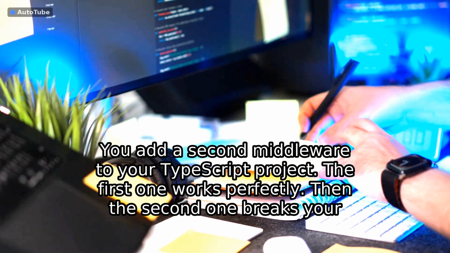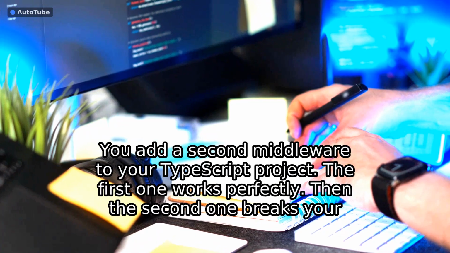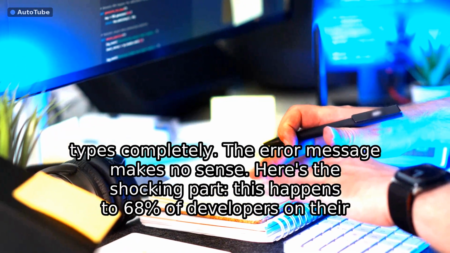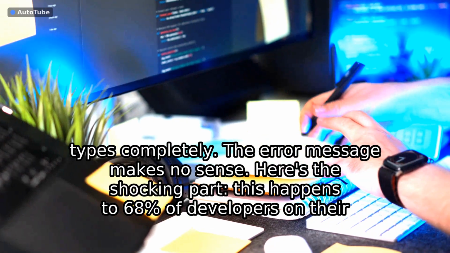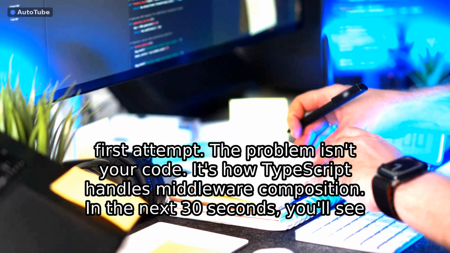You add a second middleware to your TypeScript project. The first one works perfectly. Then the second one breaks your types completely. The error message makes no sense. Here's the shocking part, this happens to 68% of developers on their first attempt.